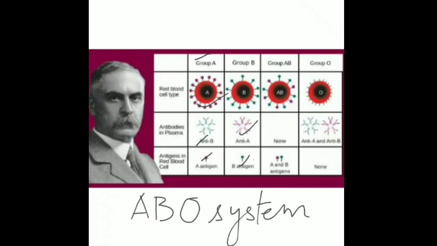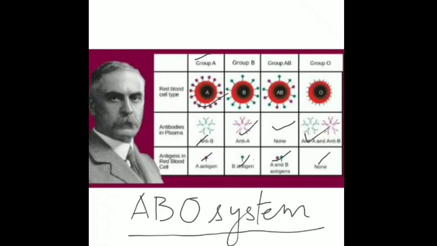And blood group AB contains the antigens A and B both, and none of the antibodies. And similarly, blood group O contains none of the antigens, just contains the antibodies A and B. This whole system of blood groups is known as the ABO blood groups.